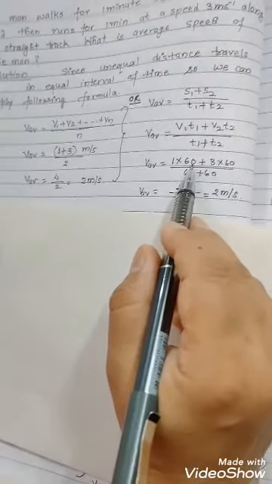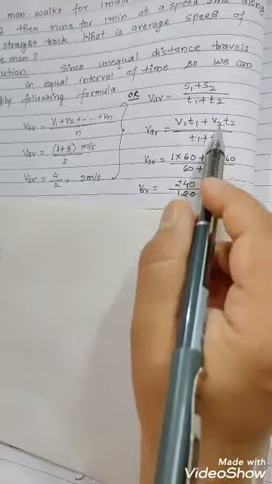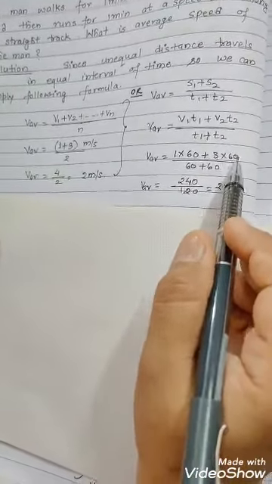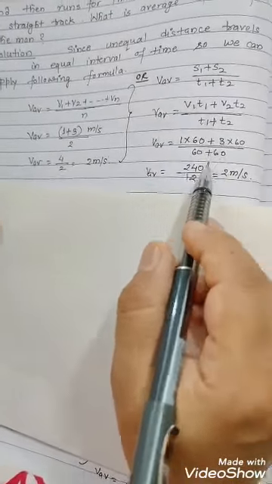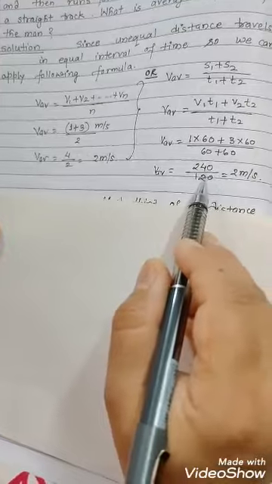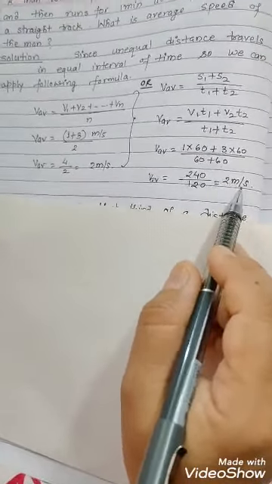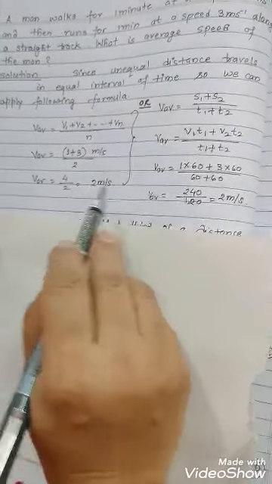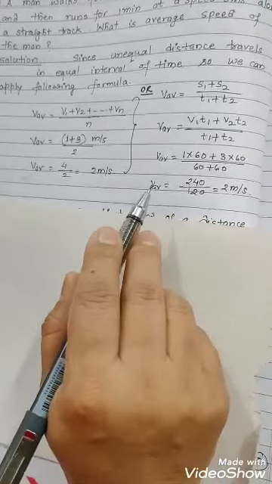Actually it is 1 minute, so we have changed this into 60 seconds. v2 is 3 and t2 is once again 60 seconds. If you calculate it, it will come 240 upon 120, and that is also equal to 2 meter per second. So you can calculate by this method or this method, the result will be the same.